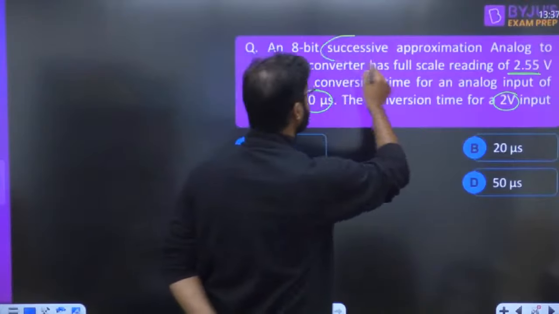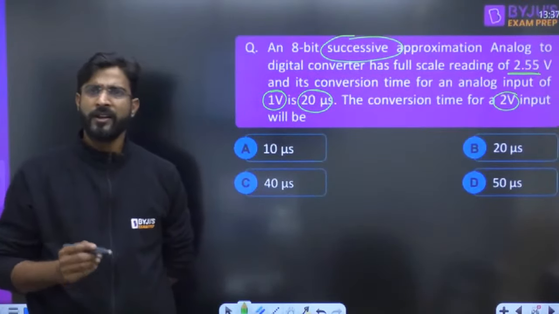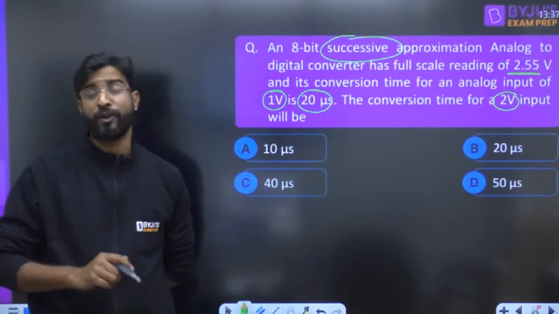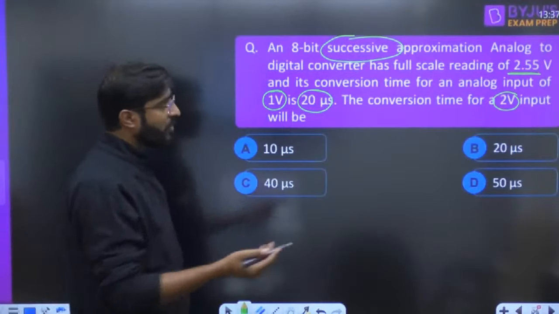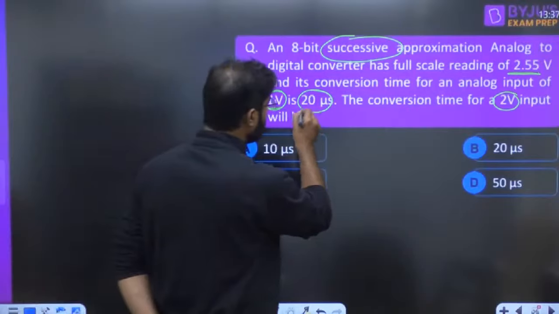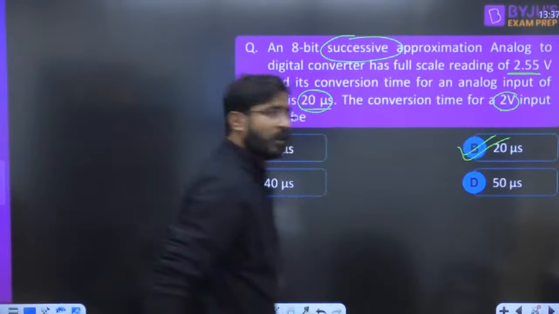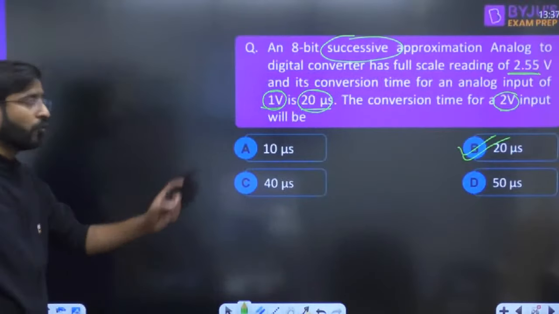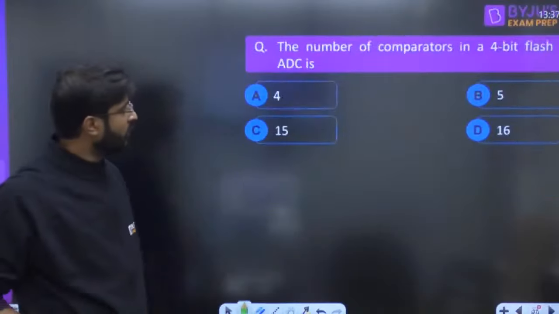Sir, it is a SAR. In the SAR, we already know that conversion time is independent of the analog input. So whatever the conversion time is, it is always independent of the analog input. For 1 volt, it is 20 microseconds. For 2 volts also, it should be 20 microseconds, because it does not depend on what analog voltage is connected. The conversion time is always fixed. That's why the correct answer is 20.